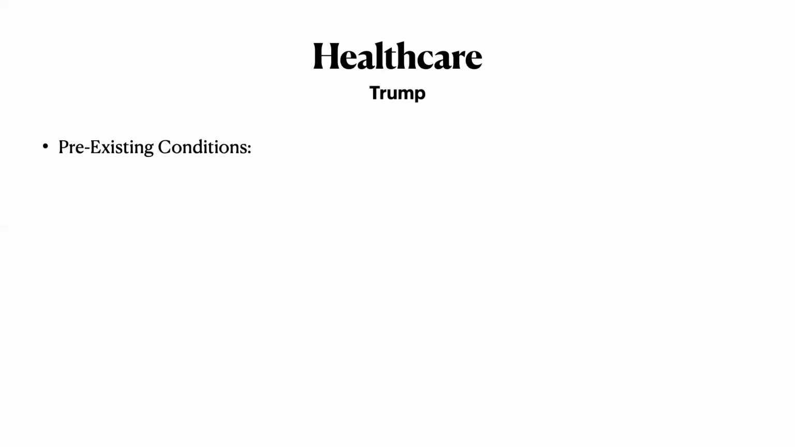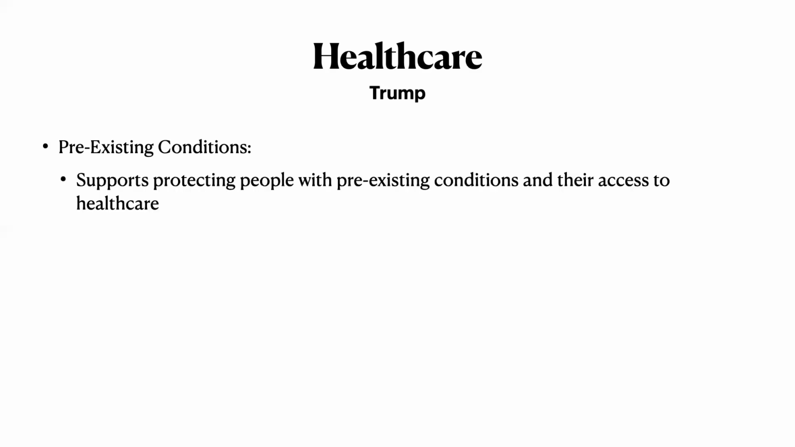Let's look at his stance on pre-existing conditions. Now, many free market conservatives and free market libertarians, like Republicans, basically anything right of center, are in favor of allowing insurance companies to deny you based on pre-existing health conditions. However, he supports protecting people with pre-existing conditions and their access to healthcare. So I have asthma and I could potentially get denied, but President Trump wants that to not be an issue.